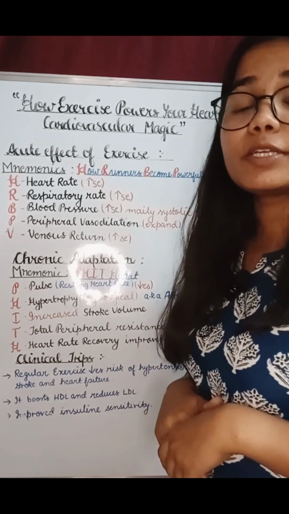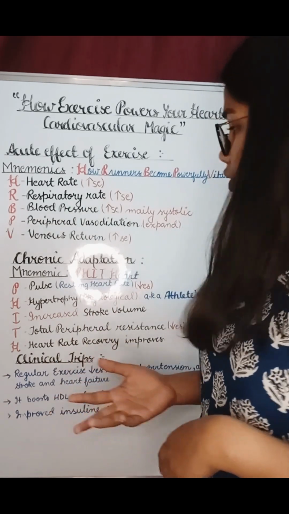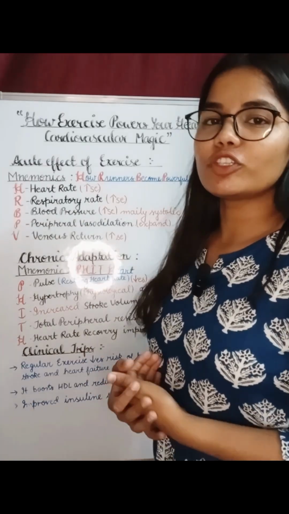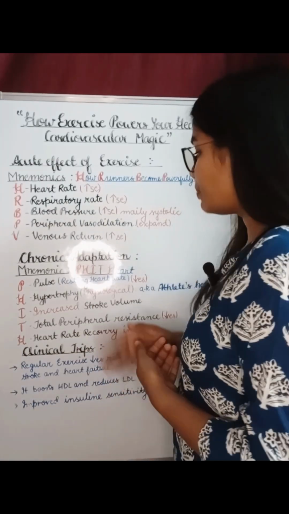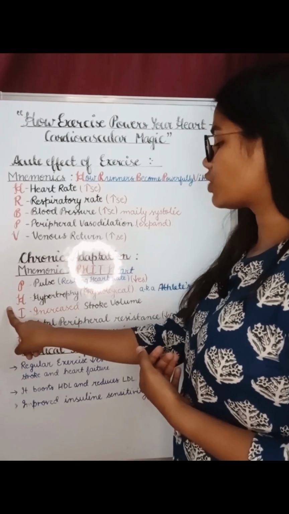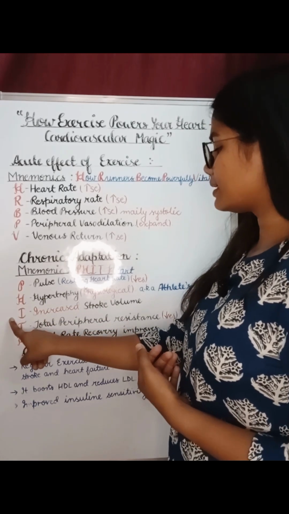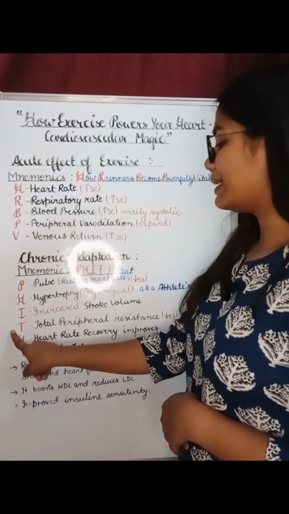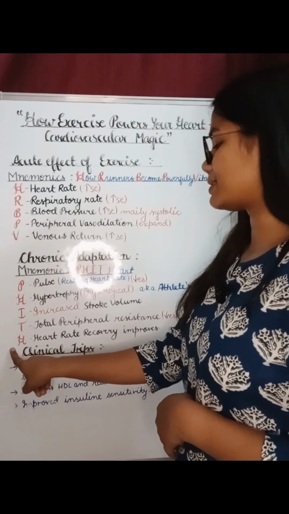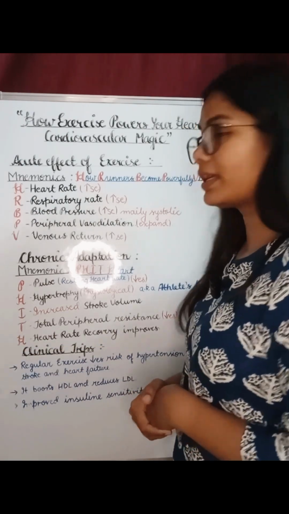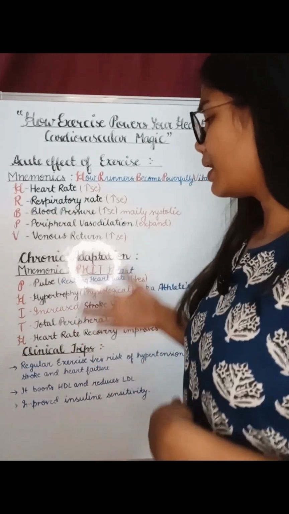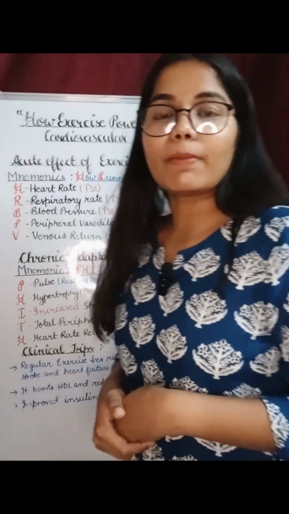Let's see what happened to the chronic adaptation. Here we have a mnemonic, which is "PHITH": P stands for pulse rate, H stands for hypertrophy, I stands for increased stroke volume, T stands for total peripheral resistance, H stands for heart rate recovery improves. Let's learn more deeply about each component.